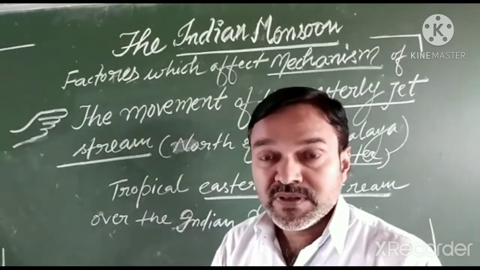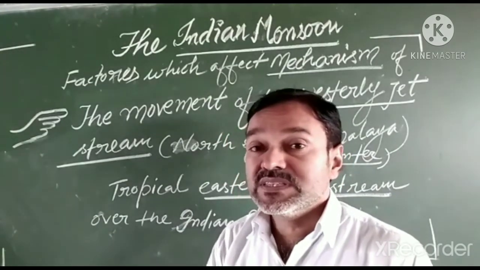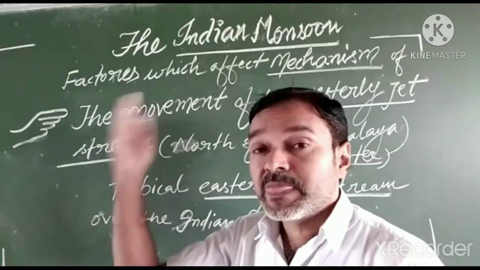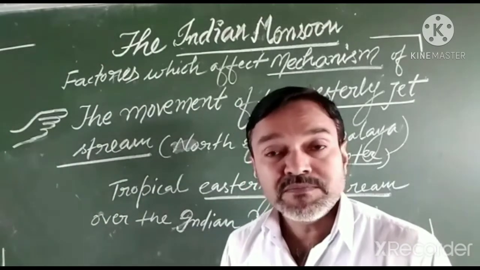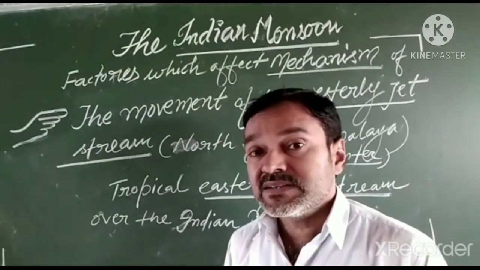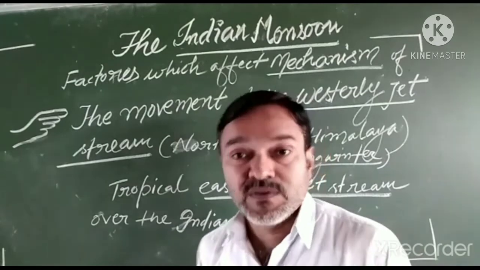According to differences in air pressure, these winds follow a zigzag path over the Tibetan plateau, which also affects the Indian monsoon. But how much effect there is on the Indian monsoon is not clear till now.